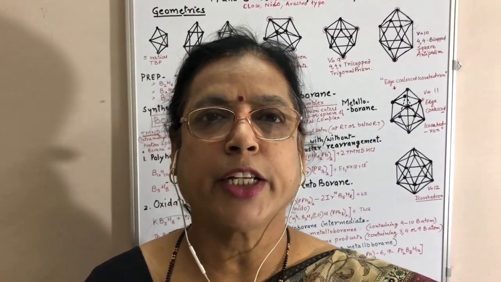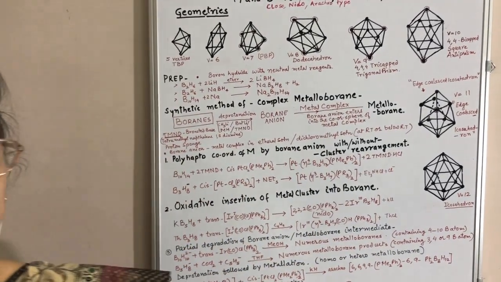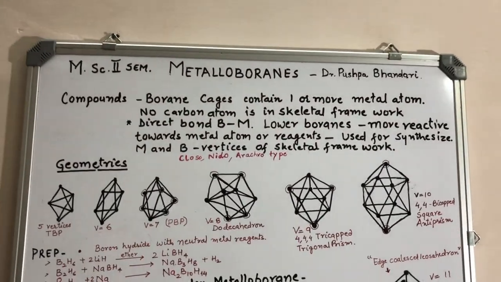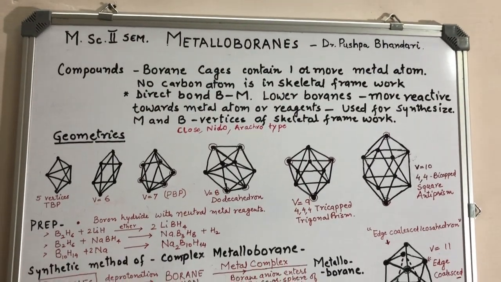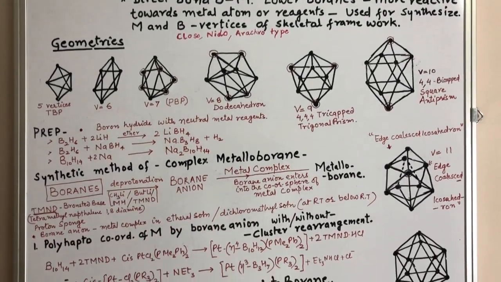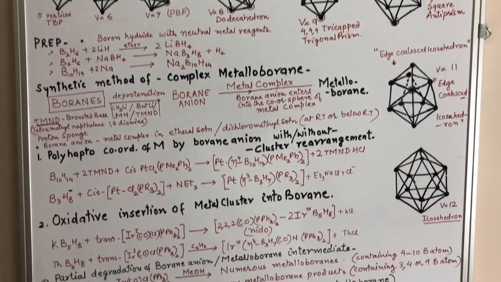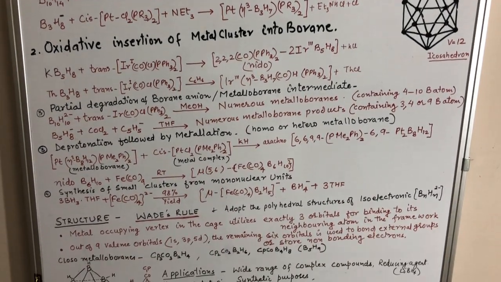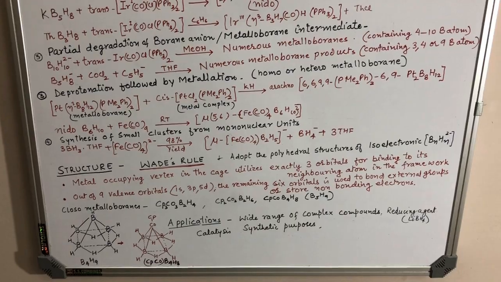In our previous lecture, we studied boranes, carboranes, and metallocarboranes. Today, we are going to study metalloboranes. These are the compounds which we obtain from boranes. When metal clusters or any metal fragment react with boranes, we get metalloboranes.